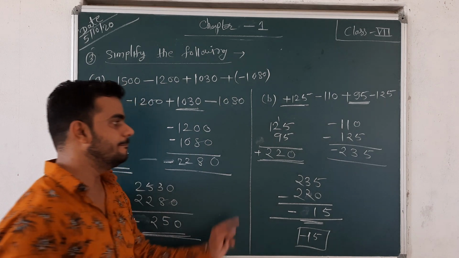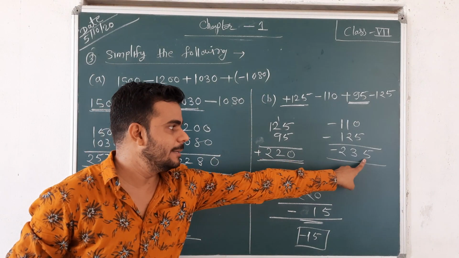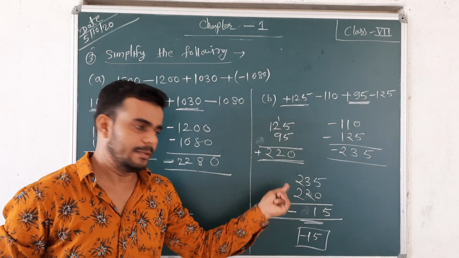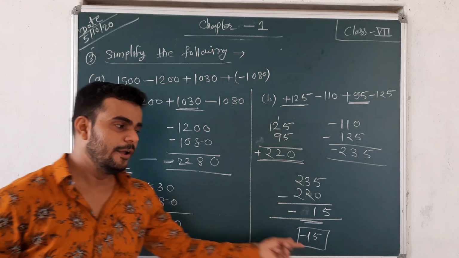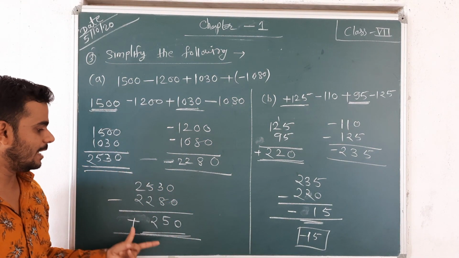Why negative 15? Because the negative number is bigger than the positive number. So that's why the answer is negative 15. Here also the positive number is bigger, so the answer is a positive number.